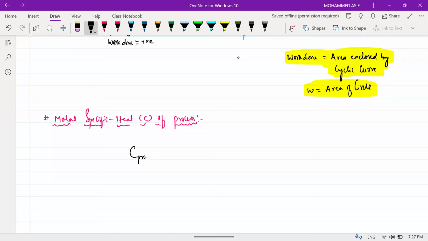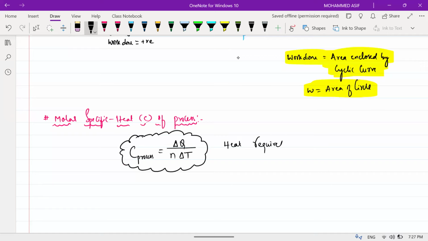So C of your process will be equal to delta Q divided by n into delta T. This is the molar specific heat formula. So can I write the definition? It is the heat required to raise the temperature of 1 mole of substance by unit degree. This is the definition.